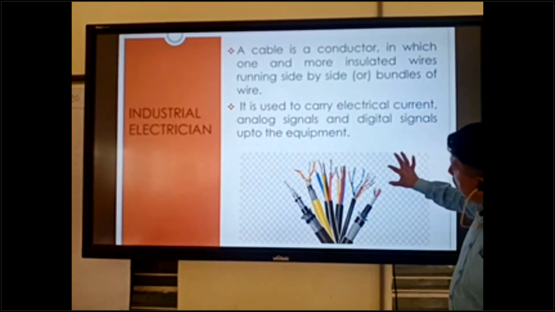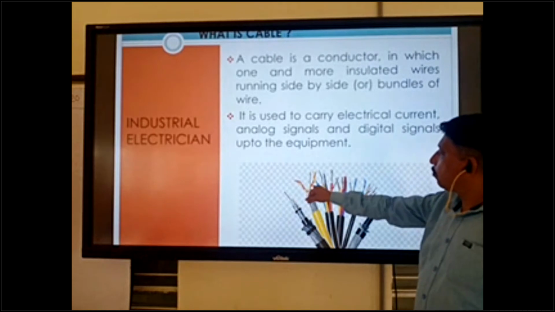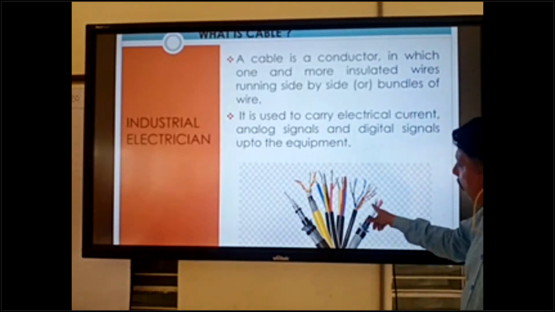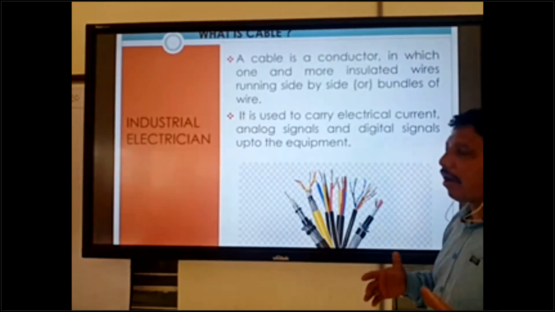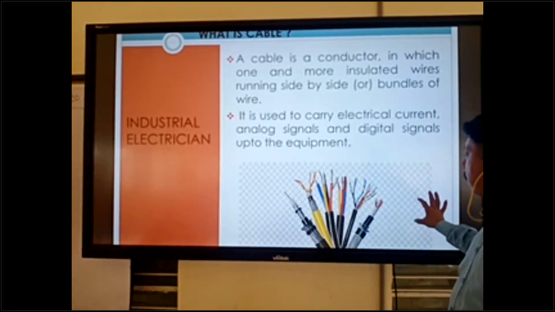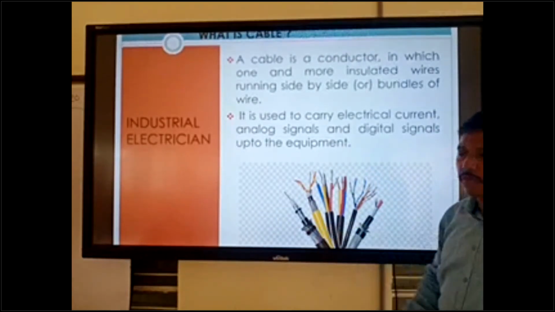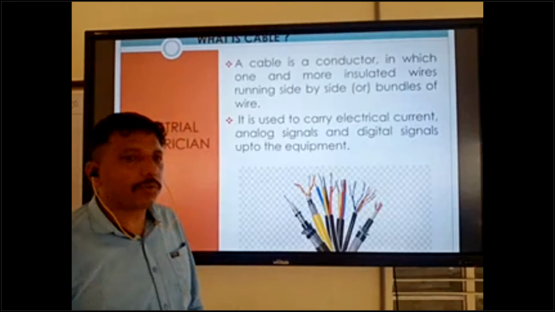Okay, so this is the cables diagram. We have the single core, 2 or 3 core, bundles of wire, all in there. We can use these as per our requirement. These all are the control cables. These all are the control and signal cables. Okay, so we can use control and signal cables as per the drawing requirement. Whichever type of cable is needed there, we can use the same types of cables. Okay.